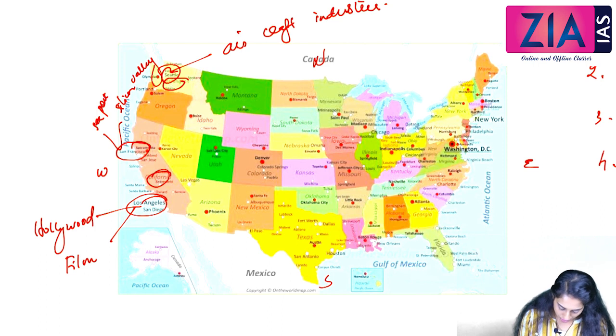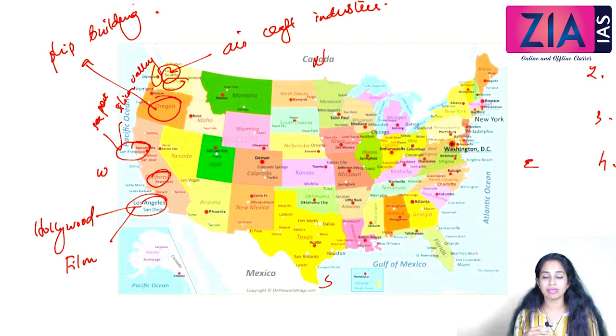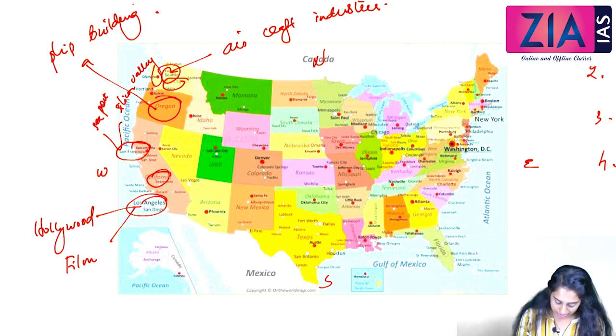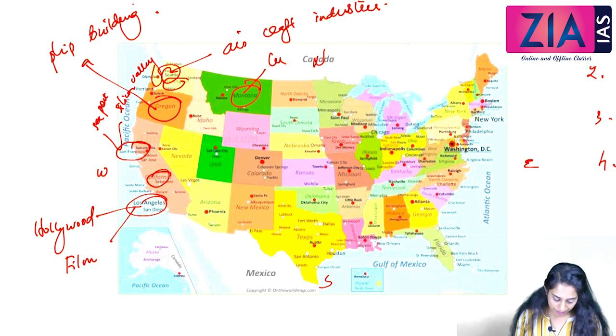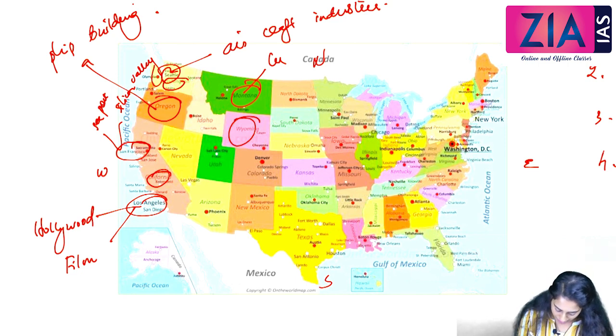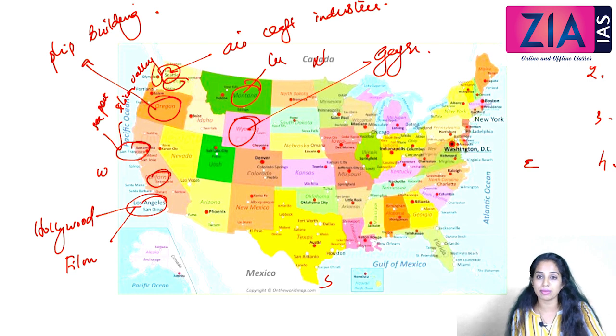Then we have Oregon. Oregon is very famous for port or shipbuilding. Then we have, when we are moving towards the northern part of US, a state called Montana. Montana has a lot of copper reserves. And we have Wyoming. Towards the south of Montana, we have a state called Wyoming. Wyoming is very famous for the geyser here. Okay, geyser means it erupts every 63 minutes. So that is famous for Wyoming.